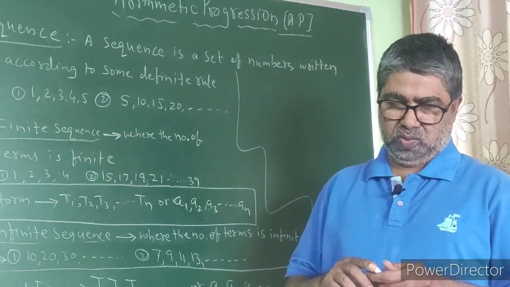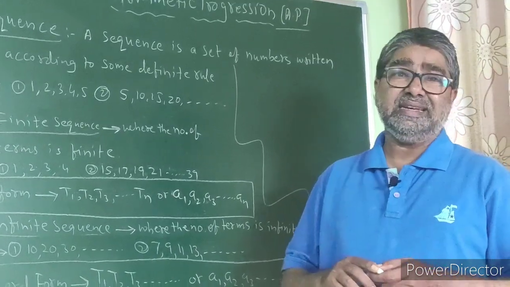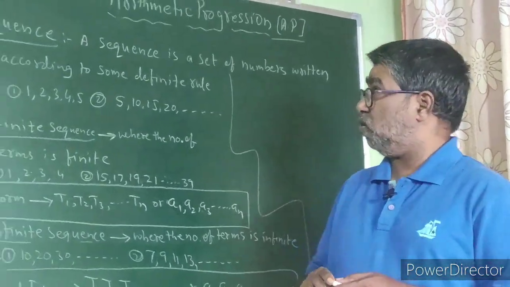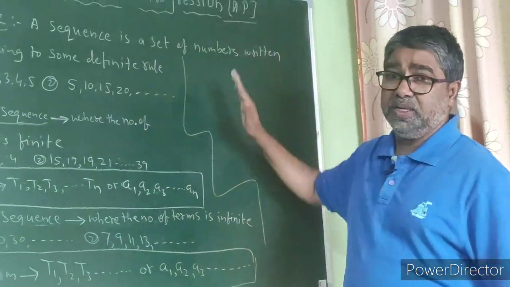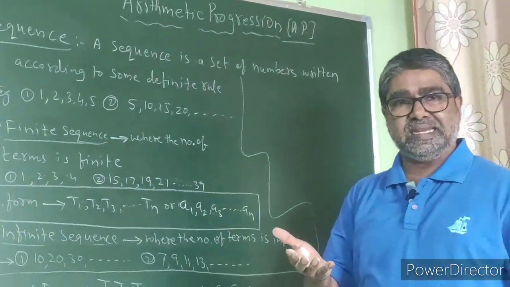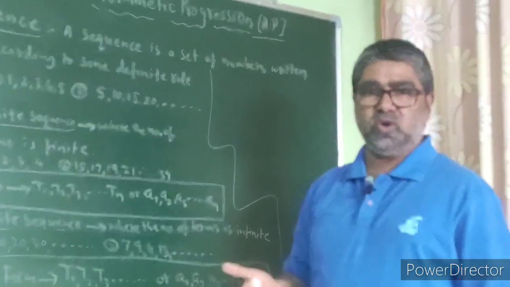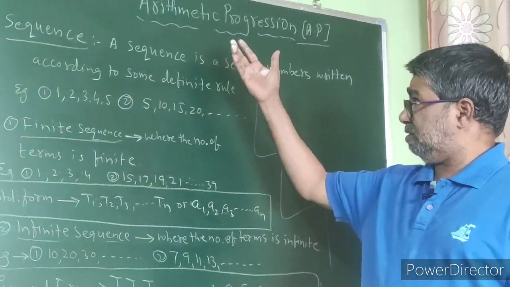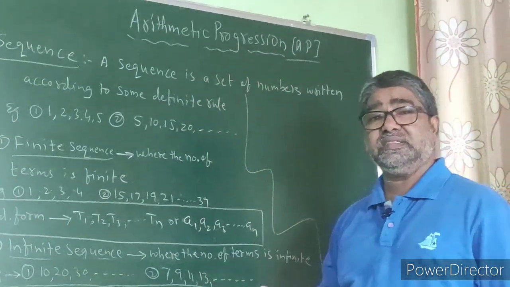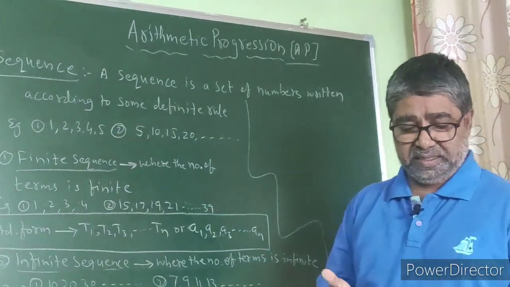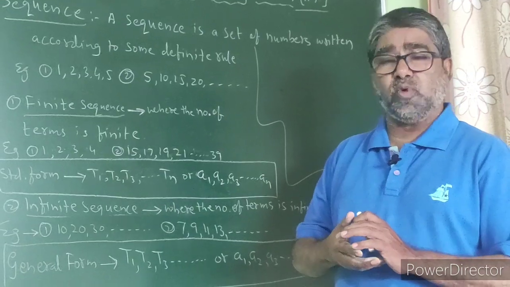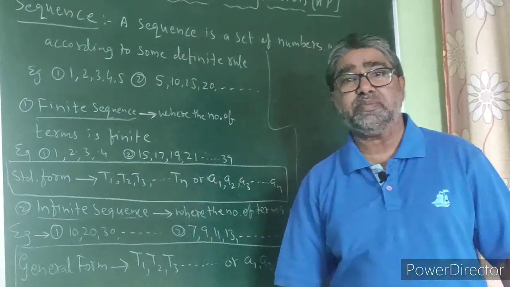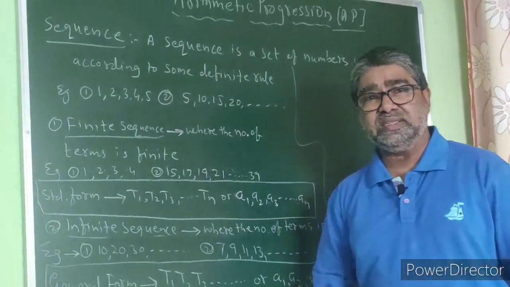So dear students, in mathematics the first topic is arithmetic progression. In short, it is called AP. So let us start the first topic. Before knowing what is arithmetic progression, let us focus on a few introductory points, and the first introductory part is sequence. So what is sequence?